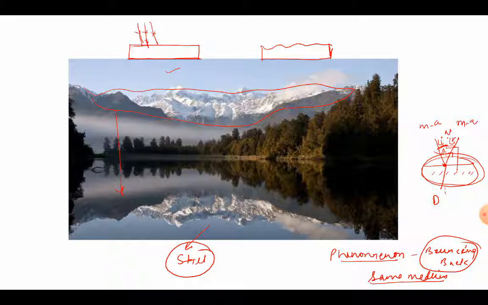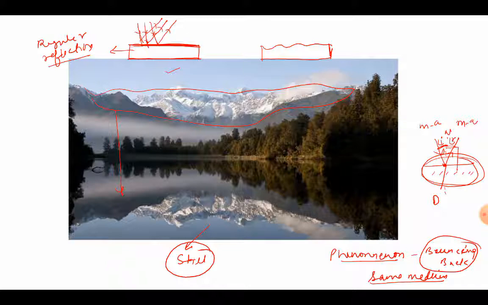Since they are striking a very smooth surface, the particles will be arranged in one particular direction, so they get reflected also in the same way. And can we see that the reflected rays are also going in a particular direction, they all are parallel to each other. Such a kind of reflection is called regular reflection, right? So this is an example of regular reflection where the surface was very smooth.